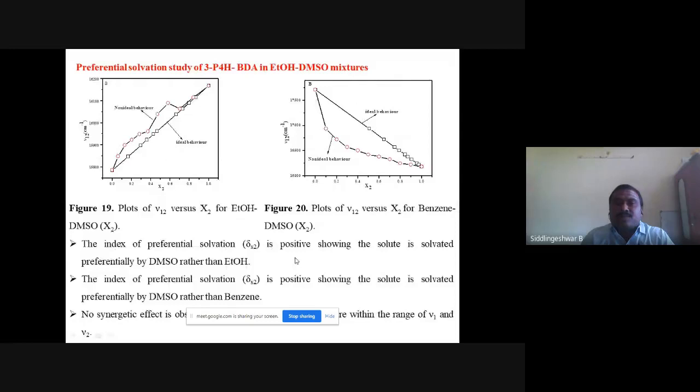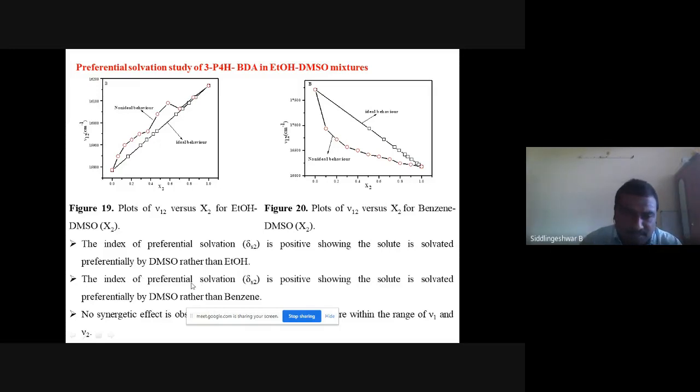Also, we have studied preferential solvation. The preferential solvation study shows that the molecule is selectively solvated by one solvent. We have taken binary solvent mixtures: ethanol and DMSO mixture, and benzene and DMSO mixture. In both cases, we can see a clear deviation of the graph of mu1 with x2. This shows that there is preferential solvation.